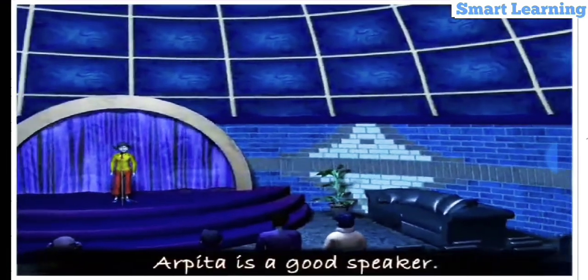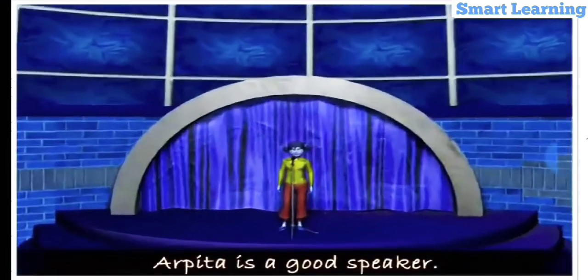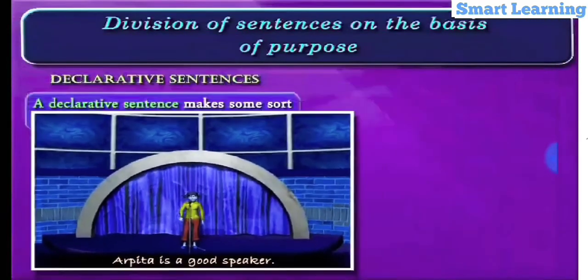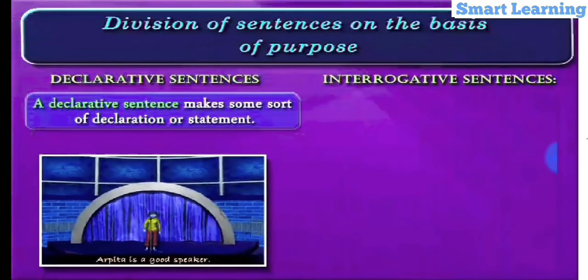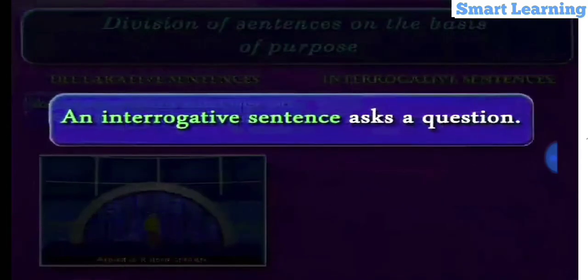Arpita is a good speaker. Here it is making an assertion or stating a fact that Arpita is a good speaker. Hence, it is a declarative sentence. Interrogative sentences. By definition, an interrogative sentence asks a question.